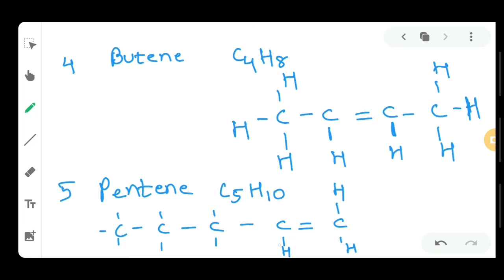Okay. Now I think the pentene structure is clear to you all. I have made the pentene structure the same as butene and the previous structures that we have discussed in this video. So if you count the hydrogen atoms, 1, 2, 3, 4, 5, 6, 7, 8, 9, and that's 10. Okay, so now I think you all are clear with the alkene family.